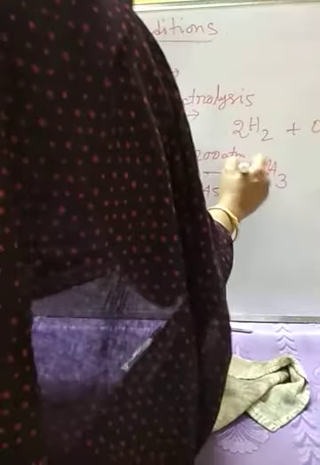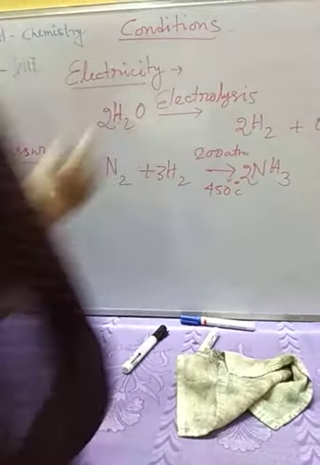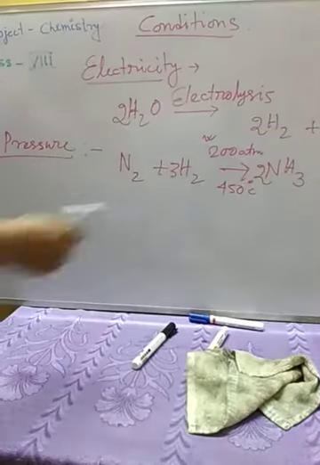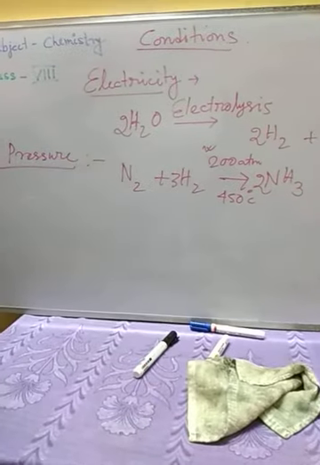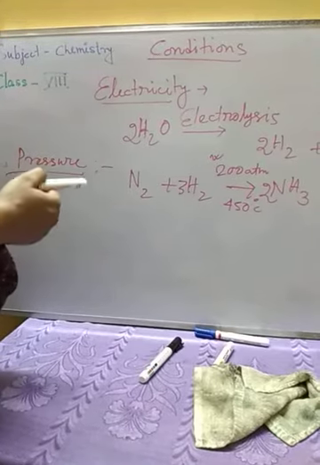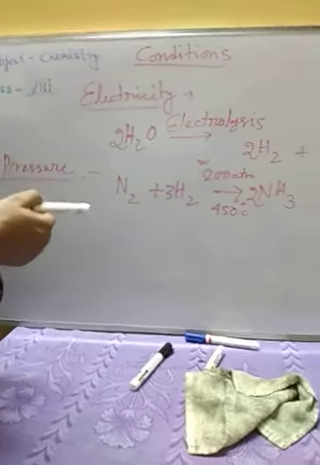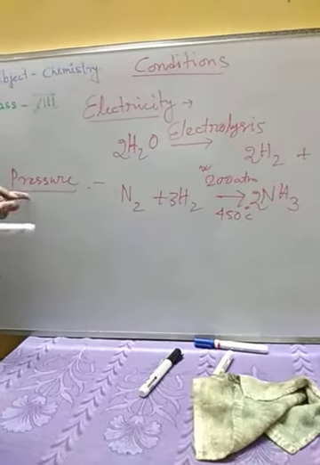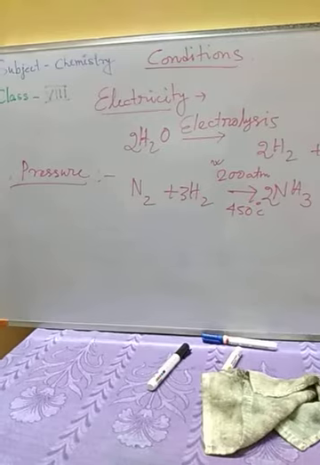Okay, here two ammonia will be formed. Now in this reaction you can see that the pressure which is required is 200 atmosphere. So without this pressure, if we try to produce ammonia, then the reaction will not occur. Okay, so here pressure is acting as a necessary condition for this reaction.